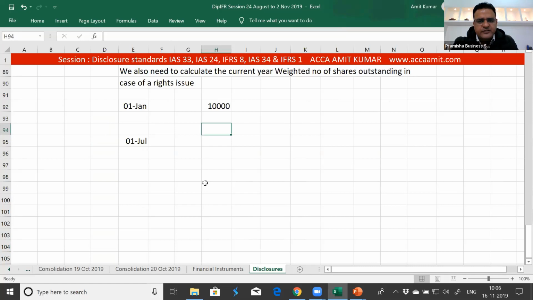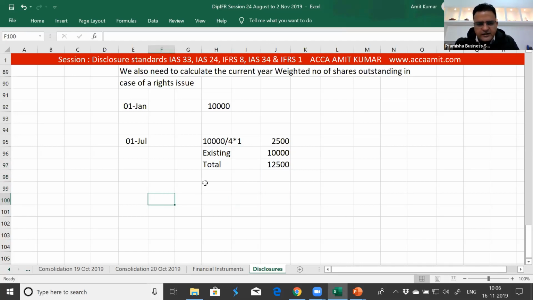So that means for every 4, 1 share issued, that is 2,500, plus existing 10,000, total 12,500 as on 1st July.